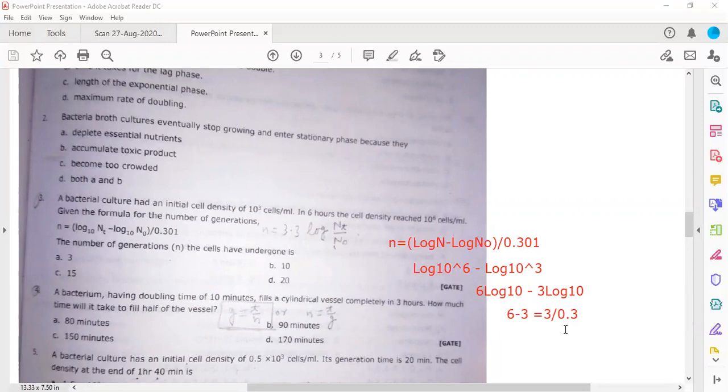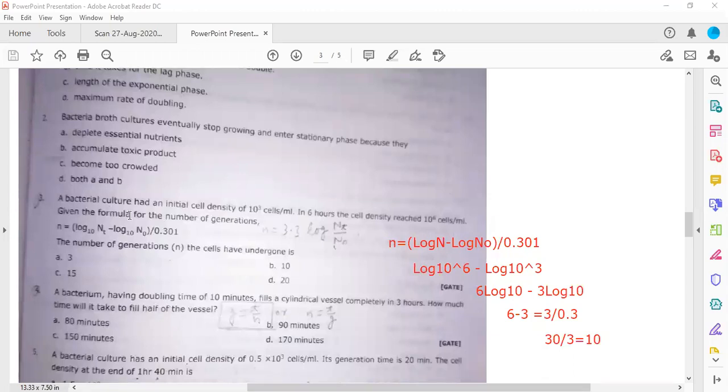So in the next line, what will you do? You will multiply 3 by 10. It will become 30 divided by 3, so it will become 10. This will be your n value. So B is the answer. Are you able to follow this particular problem, or do I need to tell it again?